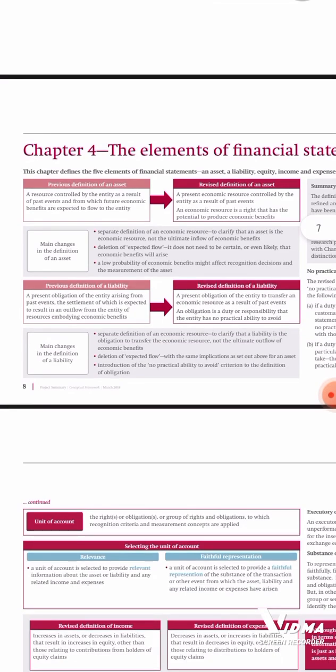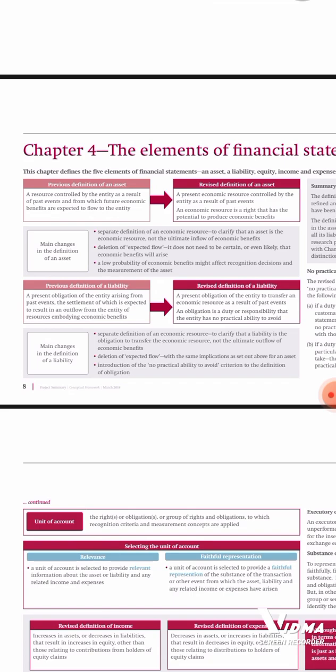Those are the elements of financial statements. We have 5 elements, where we have the assets, we have the incomes, we have the expenses, we have the equity. So we're going to look at now the elements of the financial statements, and see what they are. So for example, we'll start with assets.